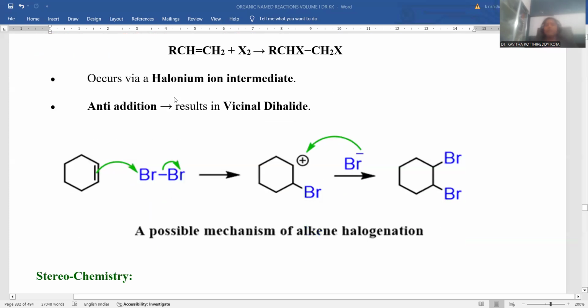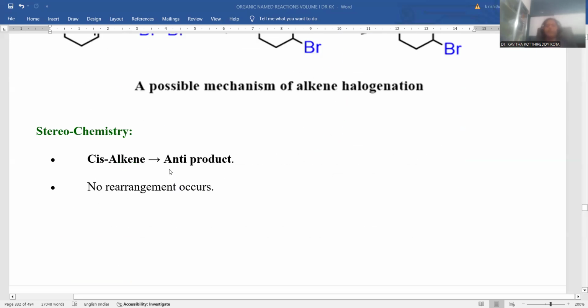So in order to understand this reaction well, I am taking an alkene, cyclohexene. A bromine molecule is treated. One bromonium cation works like an electrophile which will initiate the reaction, binding with the olefinic double bonded carbon atoms, and one carbon is bound to bromine, the other carbon experiencing positive charge. This positive charge is further satisfied by the bromide anion, hence dibromocyclohexane is the final product. So here the stereochemistry is always anti-product formation.